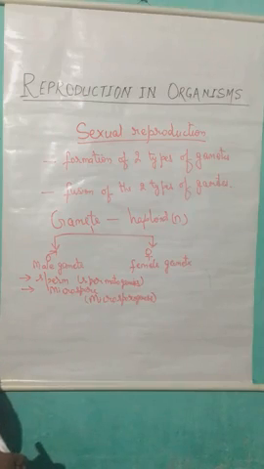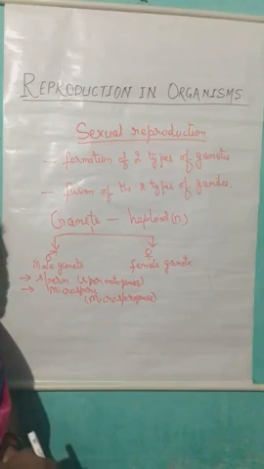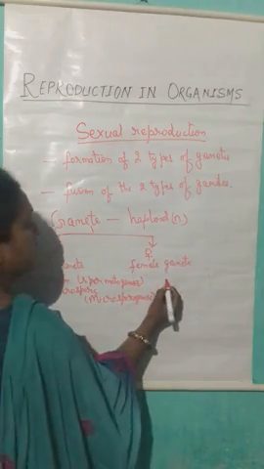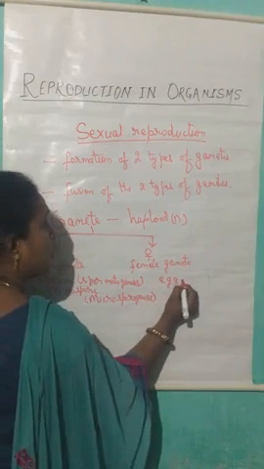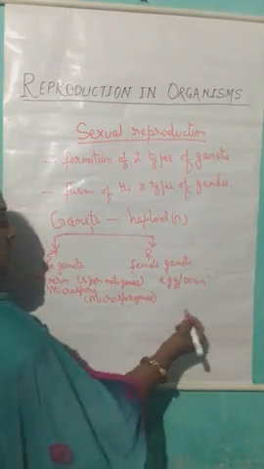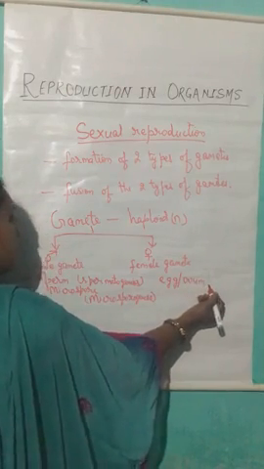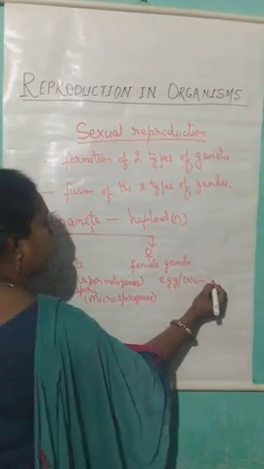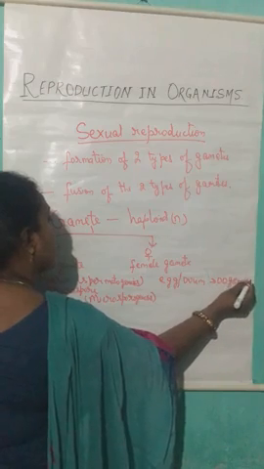In case of the female, the gamete in animals is known as egg or ovum. Hence, the process of formation of the egg or the ovum in female animals is known as oogenesis.